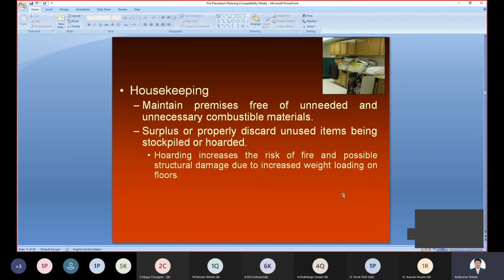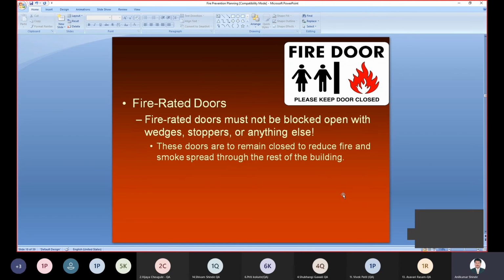So hoarding increases the risk of fire, and possible structural damage due to the increased weight loading on the floors. Right? Those are the chances. And to avoid this problem, there are fire rated doors. These are called fire rated doors, the fire doors.